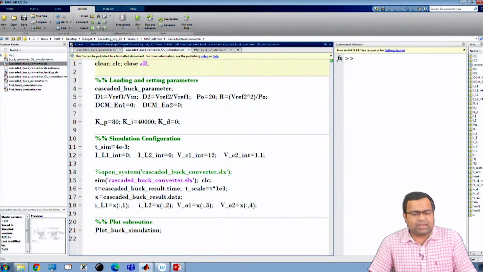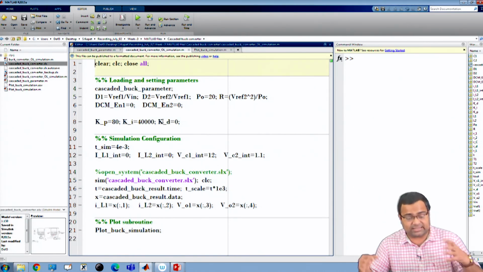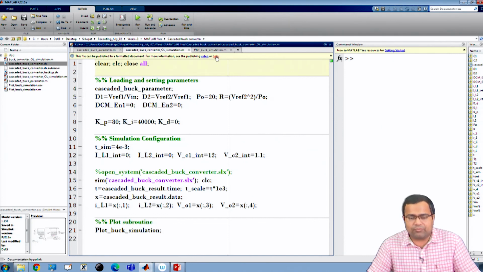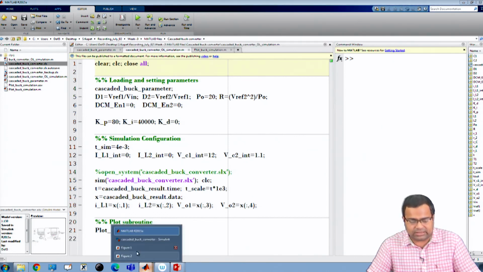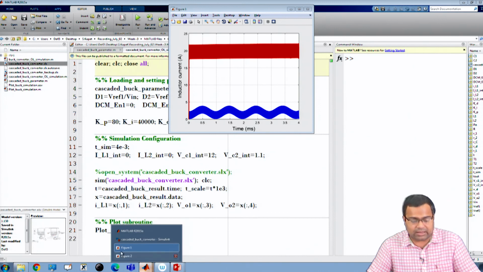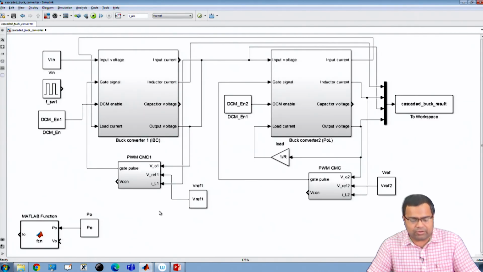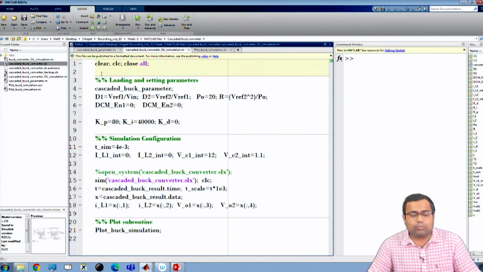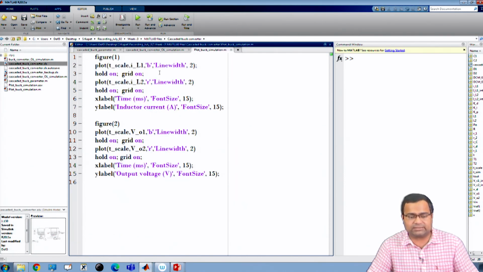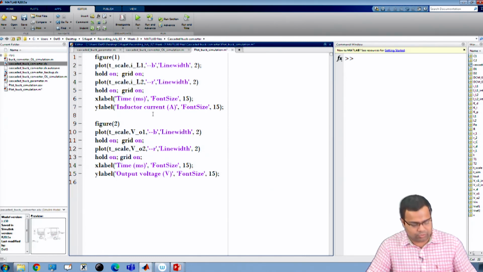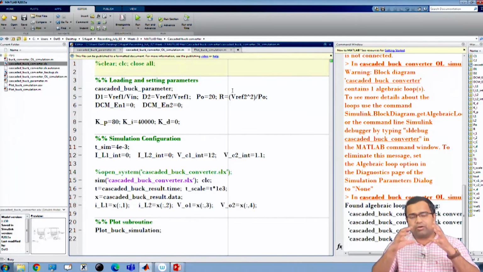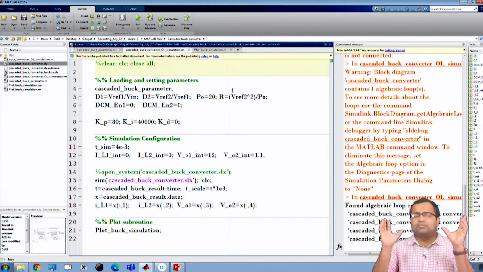It is not necessary to run in the same configuration, but now we are running for the same simulation result that we obtained, which shows unstable behavior. Now we want to run under closed loop, both converters running under closed loop, and we want to overlap the two simulation results by a dotted curve, which is the IBC now running in closed loop current mode control.